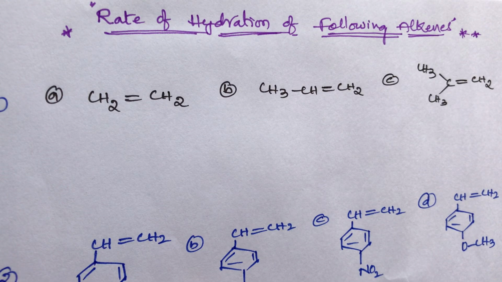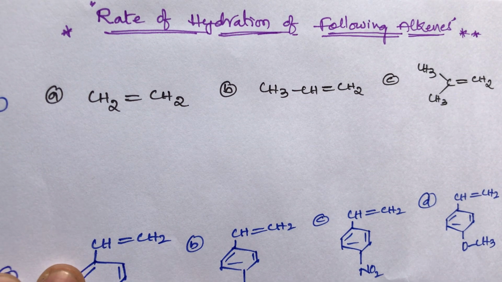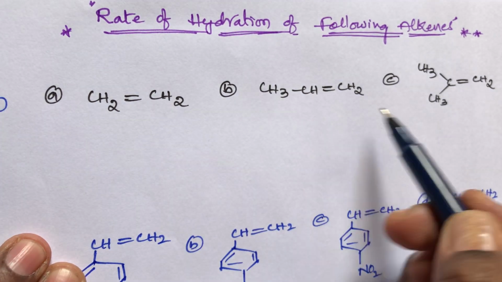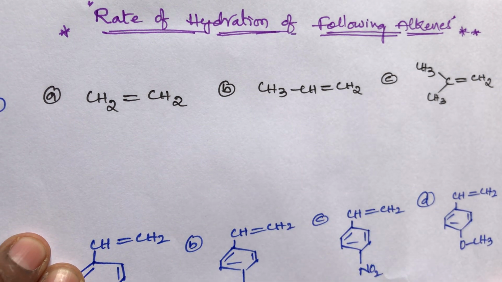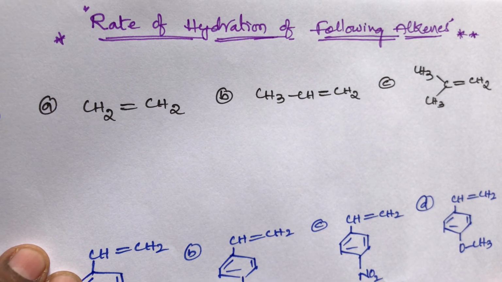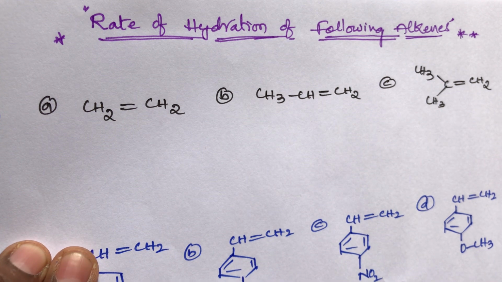Hello students, now a very important topic, that is rate of hydration. Compare the rate of hydration of the following given alkenes. Here the first set is ethylene, propene, and isobutene. Three compounds are there. Out of these three, which one has the fastest rate of hydration?